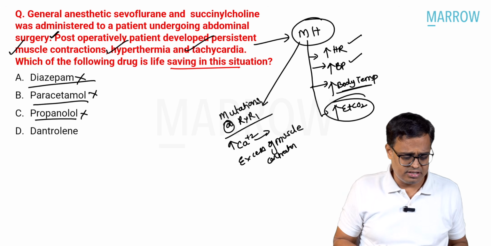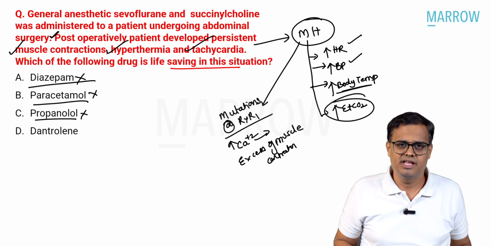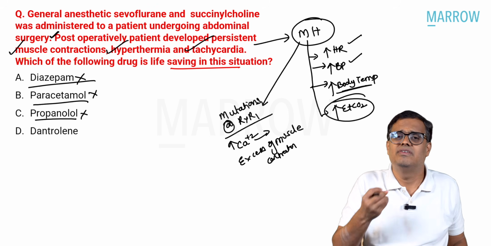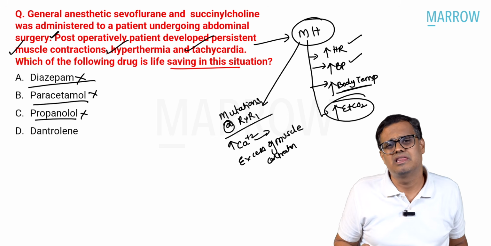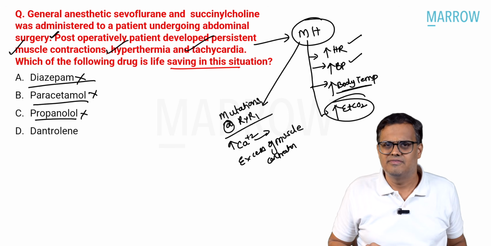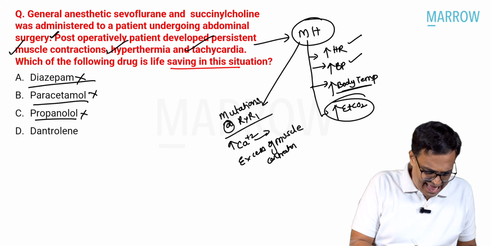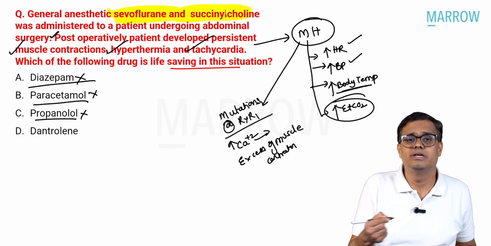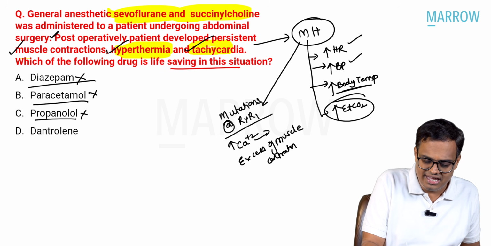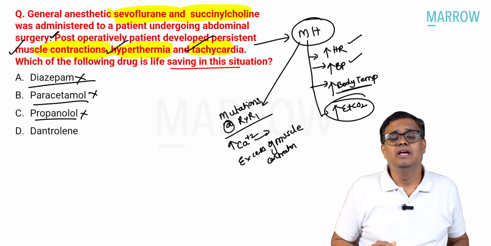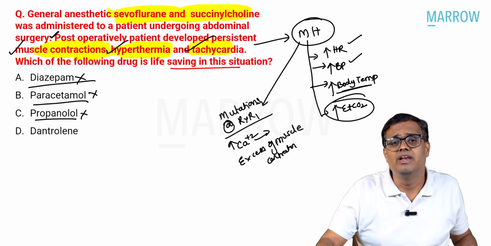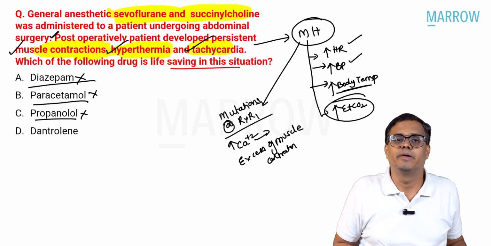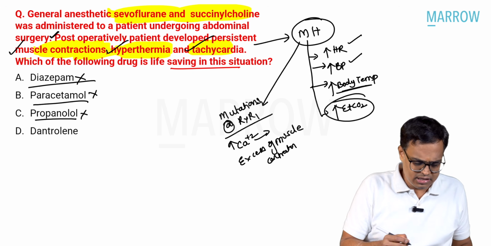Nowhere has it been mentioned that it is a thyroid surgery. And second, after thyroid surgery, we would anticipate hypocalcemia because of the parathyroid glands and all that. Here in this question, they said a general anesthetic was given, and the patient developed hyperthermia, tachycardia, and muscle contractions. In thyroid storm, muscle contractions will not be there. So it cannot be propranolol either. Then what is the leftover drug?